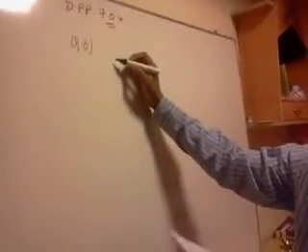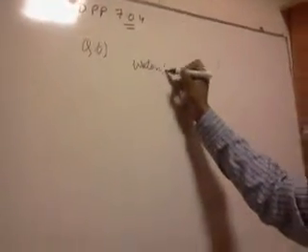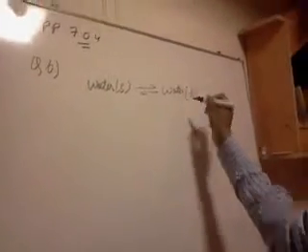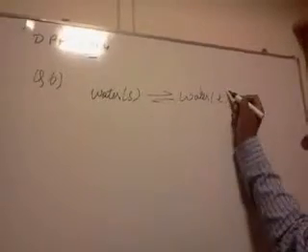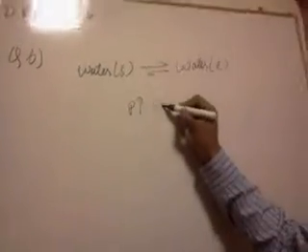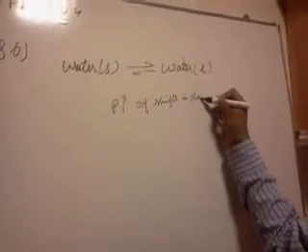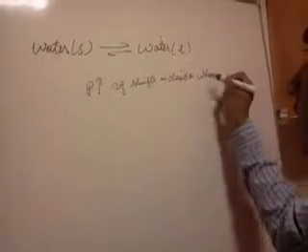Melting of ice. Water in solid state, which is ice, is in equilibrium with water in liquid state. Now, as you all know, if pressure increases, equilibrium shifts in the direction where density increases.